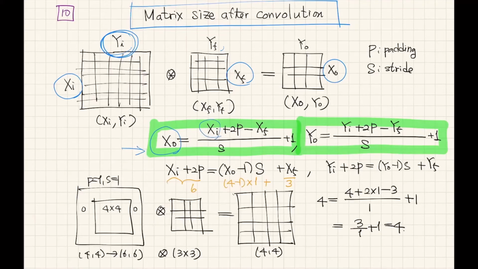This is the input vector number, this is the padding number, zero padding, this xf is the filter size, and this is the stride number, plus 1. You can easily plug in some numbers and verify this equation. So when you are designing a CNN, you can check these numbers to make sure what they should be. Using this equation, you can decide the stride number or padding numbers.